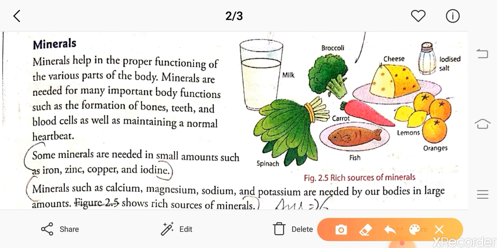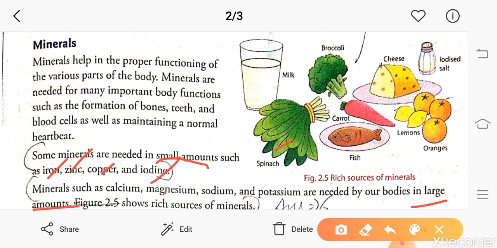So minerals are necessary in our food. We require minerals in two quantities, either in small amount or in large amount. Minerals which are required by our body in small amounts are iron, zinc, copper and iodine.